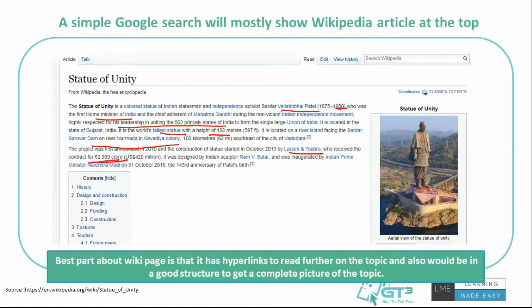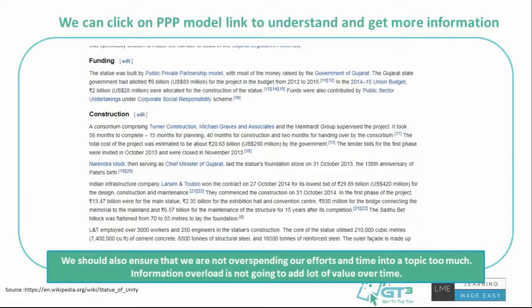What I like about Wikipedia articles, especially on these sorts of topics, is that they generally turn out to be a pretty accurate picture, plus they talk in statistics and data with some good references. You also have good hyperlinks to read further on a topic, which help you build a wholesome picture. For example, when you're reading Wikipedia, it says the statue was built by a public-private partnership model. If you don't have a clue about this PPP model, you can click on it and read.